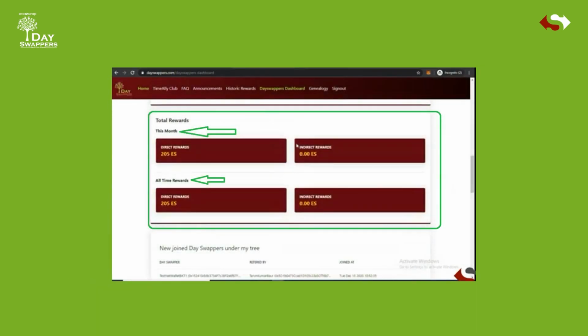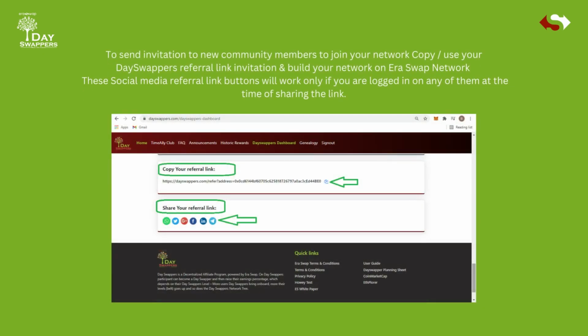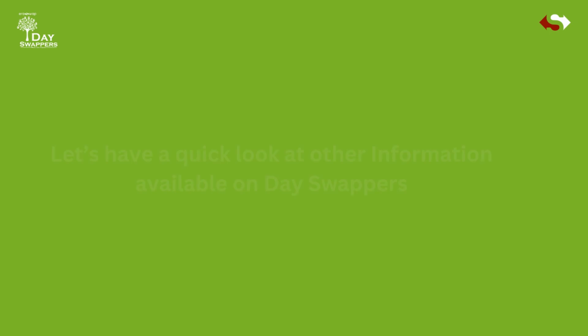Here you can see total rewards of Day Swappers direct and indirect for this month, direct and indirect for all time. Here you can see your introducer's details, your Day Swappers incentives volume under your tree. You can move the scroll bar to see more details of incentives volume. To send invitation to new community members to join your network, copy and use your Day Swappers referral link invitation and build your network on Eraswap network. These social media referral link buttons will work only if you are logged in on any of them at the time of sharing the link.